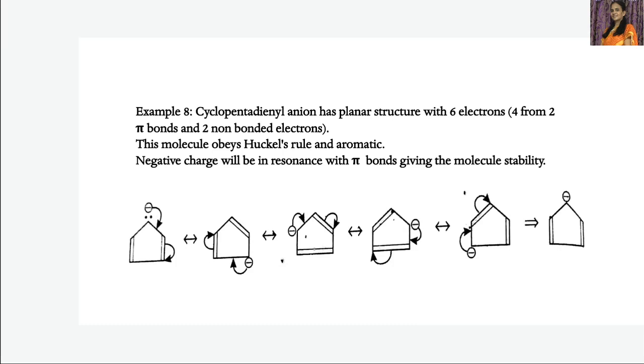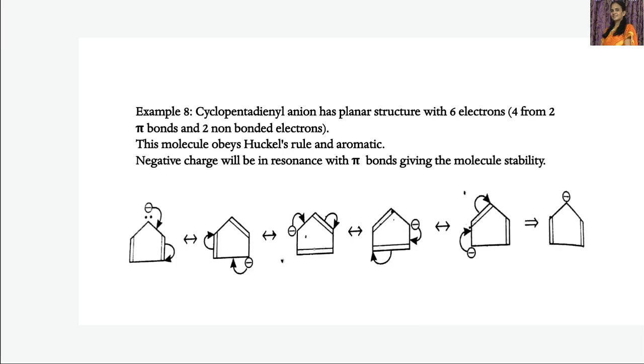Let's consider the next example, that is cyclopentadienyl anion. So this has a planar structure, with 2 pi bonds here, and anion means a negative charge that indicates 2 electrons. So altogether 6 electrons are present. So 2 pi bonds, that is 2 into 2, 4 pi electrons, and it has one negative charge that is equivalent to 2 electrons. Therefore altogether 6 electrons are present here.